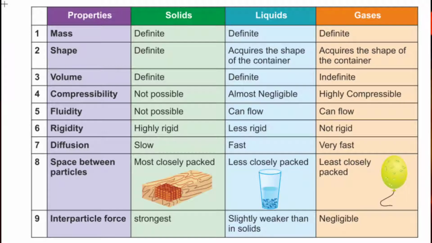Liquids can easily flow because of their weak intermolecular force of attraction, and similarly gases can also flow. Rigidity: solids are very highly rigid, liquids less rigid, and gases not rigid. Diffusion: solids diffusion gets slow. We cannot diffuse solids very quickly. Liquids can be diffused fast, while gases can be diffused very fast.